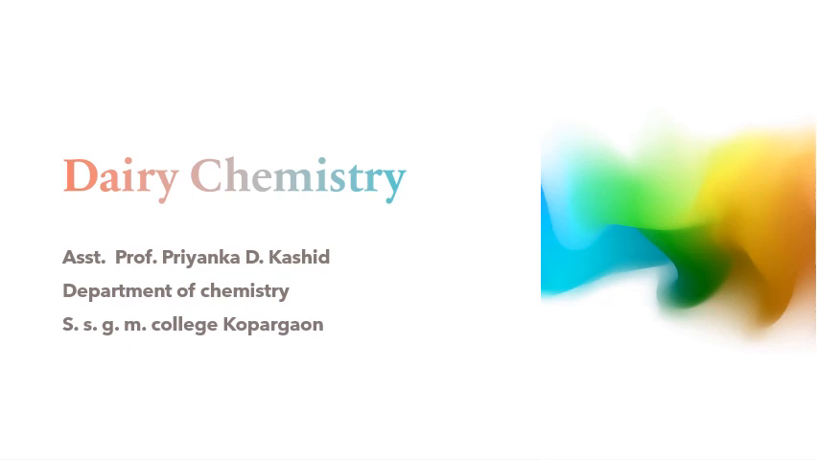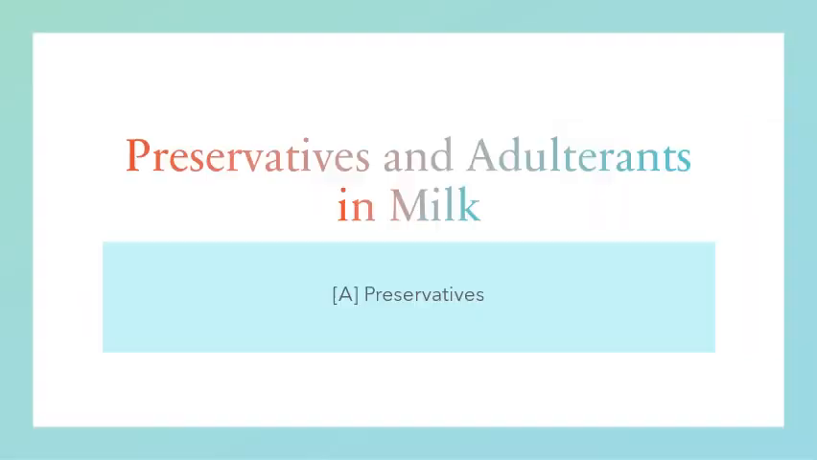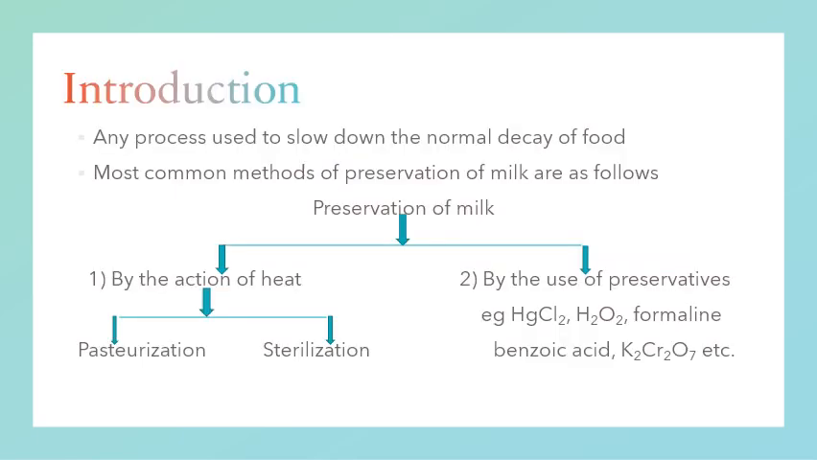We will discuss dairy chemistry. In dairy chemistry, preservatives and adulterants in milk are important points for milk storage. First we will take the preservative point. Now I introduce two preservatives.